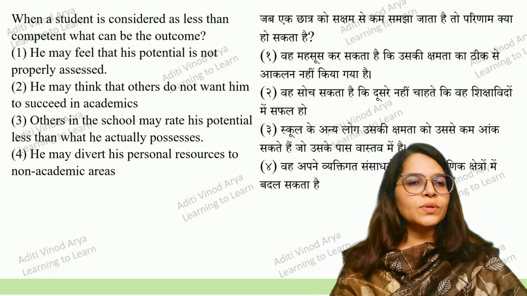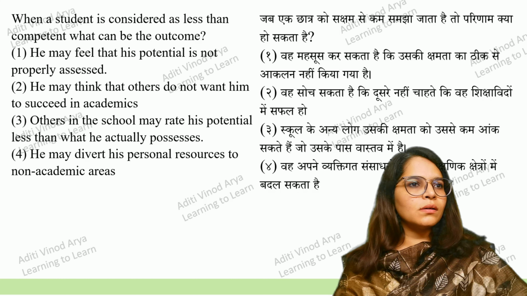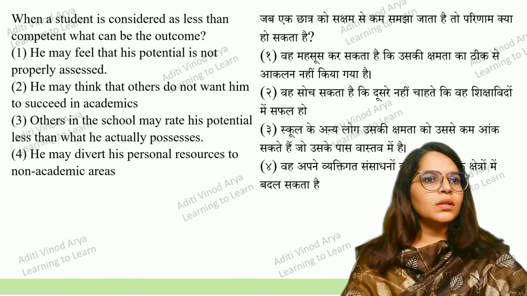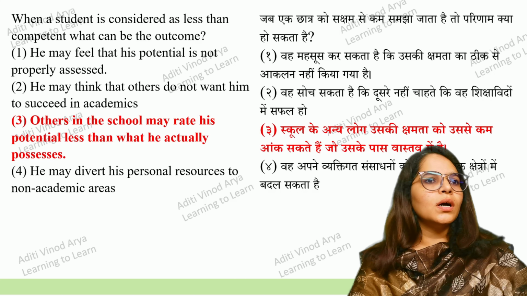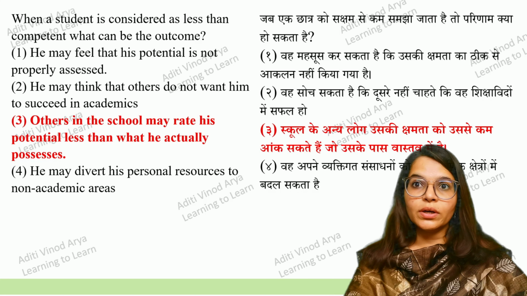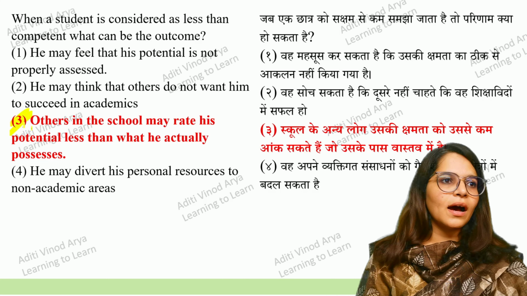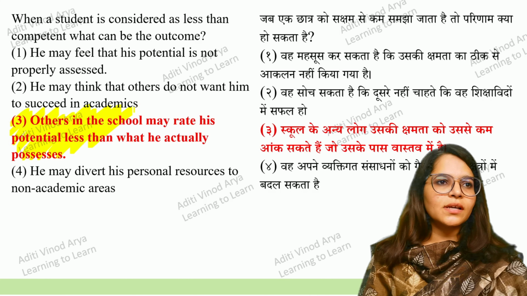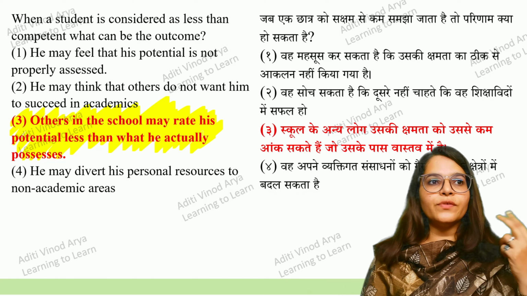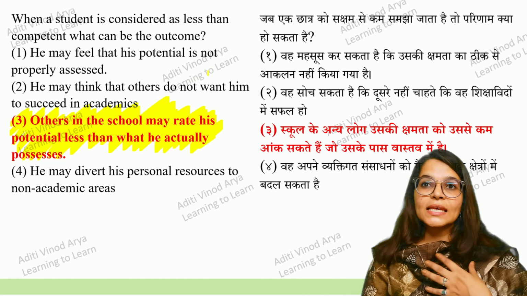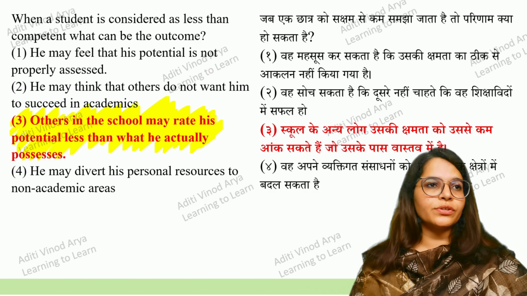So when a student is considered less than competent, he may feel that, okay, he may think that others in the school may rate, I think first is the right answer. No, third one. Others in the school may rate his, others, not himself, others. So C is the right answer. This is also a direct question and direct answer as well. So this is the right answer, as you can see. Let's go to the next question. I hope you understood why first is not the right answer, because he might feel is not the right answer. Others might feel that he's not potential enough.